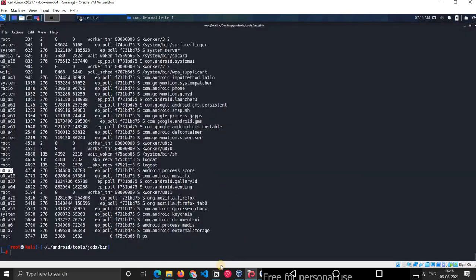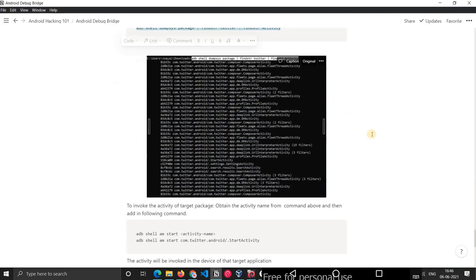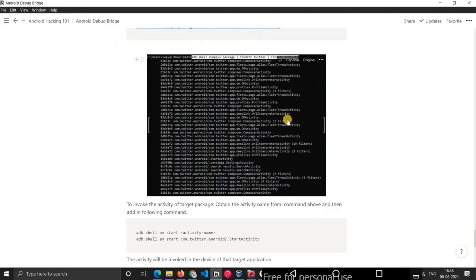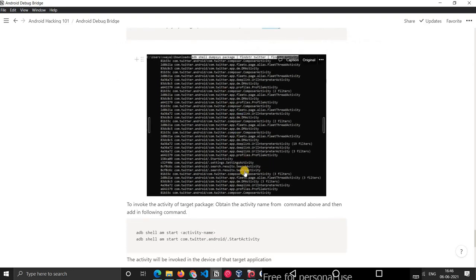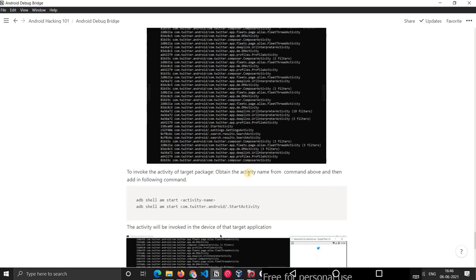So I think currently the find string command is not there in the system. But yes, I think I tried this on the command prompt. But we can actually list the activities. So we just pass on the string for which application we want to list. And then since each activity will have an activity keyword at its end, we then find that particular string. So all the activities will be listed.